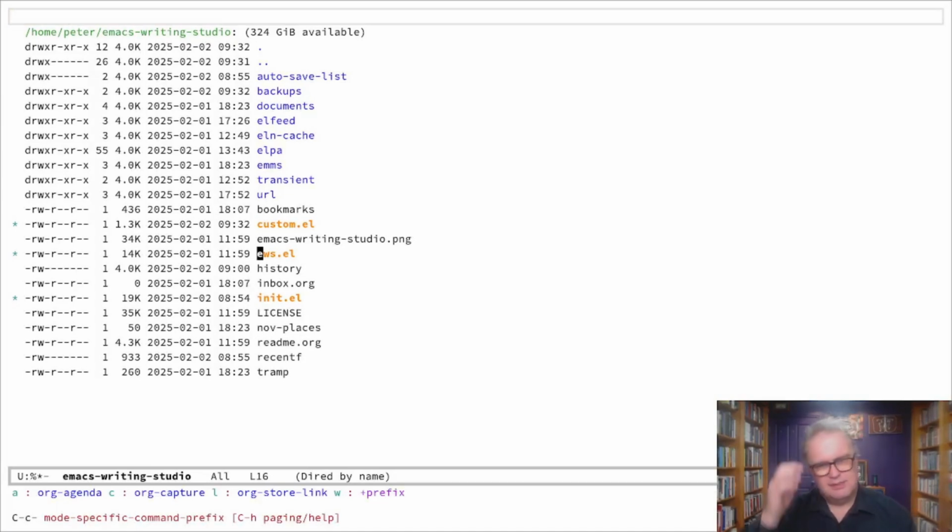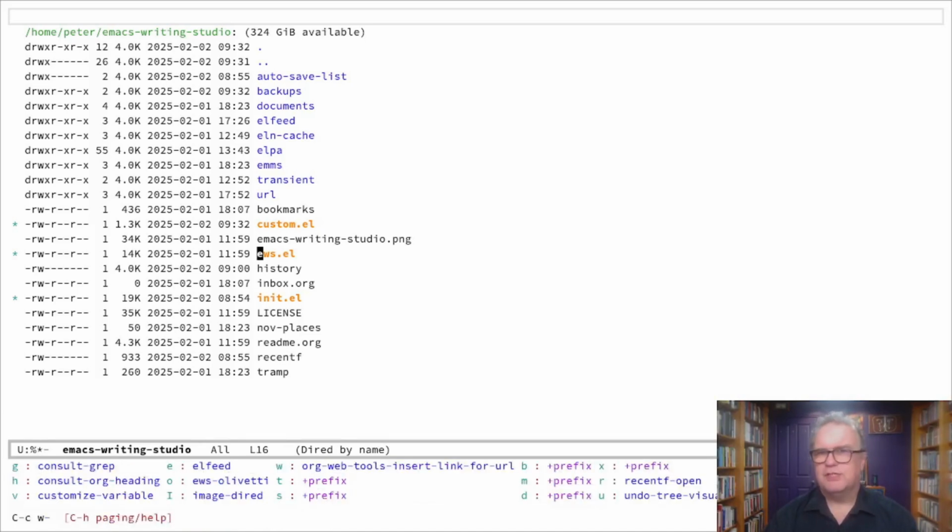Within that, it says after Control C, there are a few options, and the little pop-up at the bottom of the screen in the echo area is the which-key package, which helps you to remember your keystrokes. So I can type A for org agenda, or C for org capture, and L for org store link. We'll get to those later. And there's also W, which is a prefix key. So Control C W is the Emacs Writing Studio prefix key. And then from there, I have a bunch of other prefixes as well.